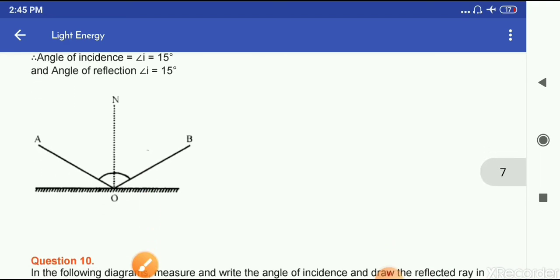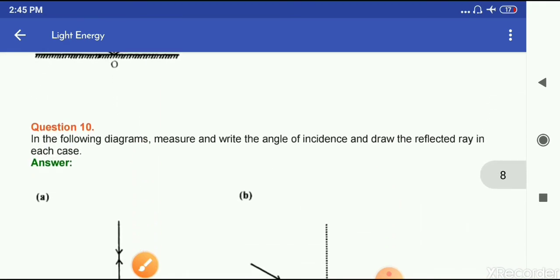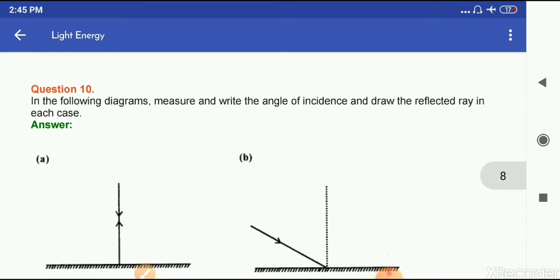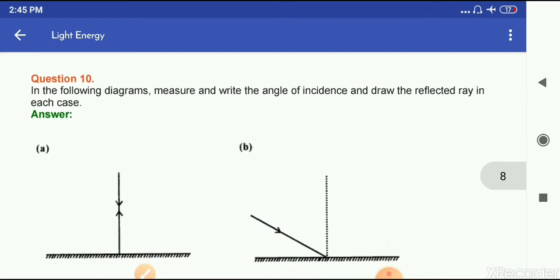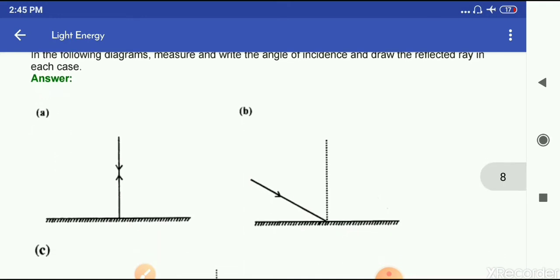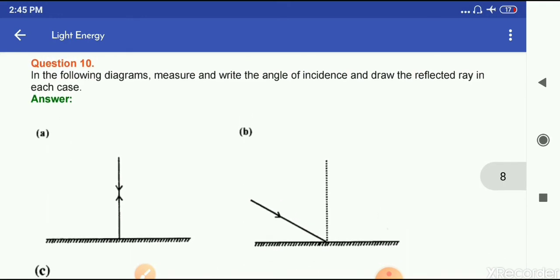Okay. Now next question. In the following diagrams, measure and write the angle of incidence and draw the reflected ray in each case. You have to measure all these angles and then write down the angle of incidence, meaning what is the angle of incidence here, and also you have to draw the reflected ray. This you have to do yourself. Now next question number 11.